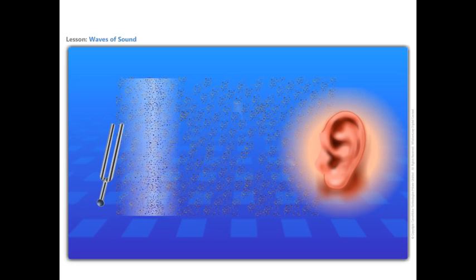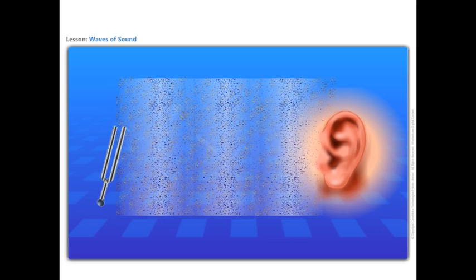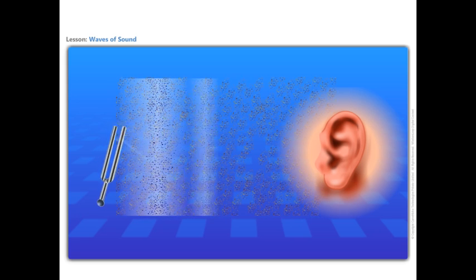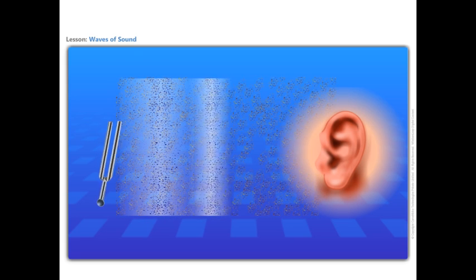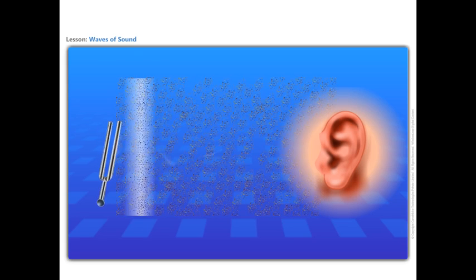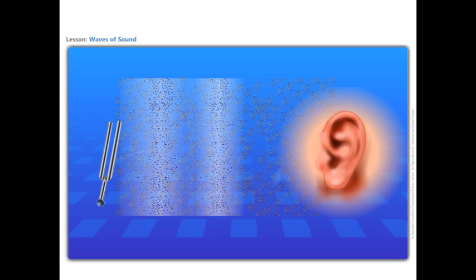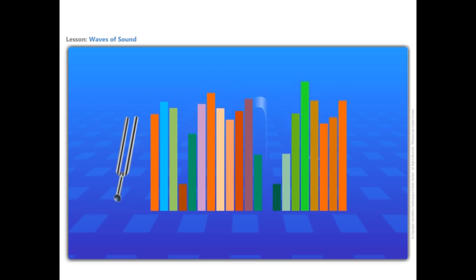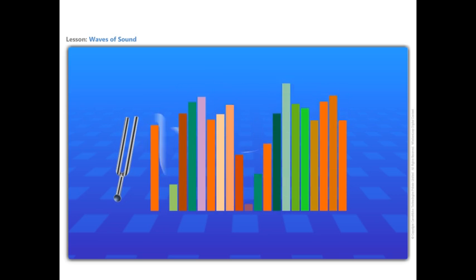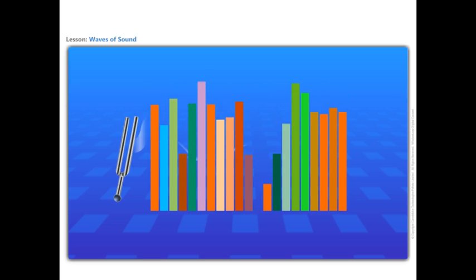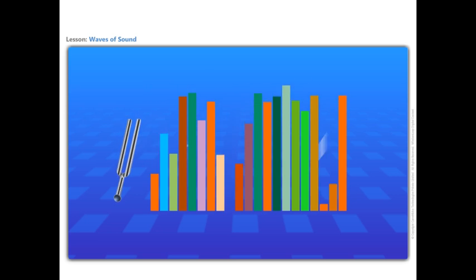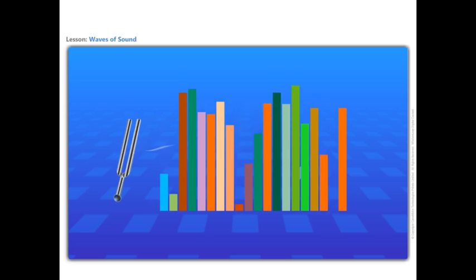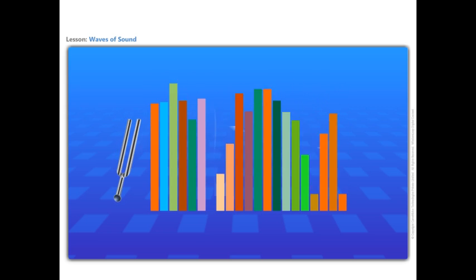When an object vibrates, it sets the particles of the medium around it to vibrate. These particles are displaced from their equilibrium and exert a force on the adjacent particles. As a result, the adjacent particles get displaced from their position of rest. The first particle comes to rest after displacing the second. This process continues till the sound reaches the ear. The disturbance created by the source of sound, or the vibrations, travels through the medium and not the particles, just like the parcel travels and not the people to transfer the parcel in the game.